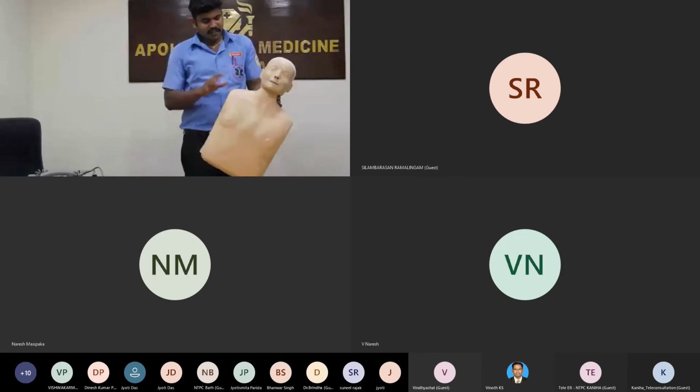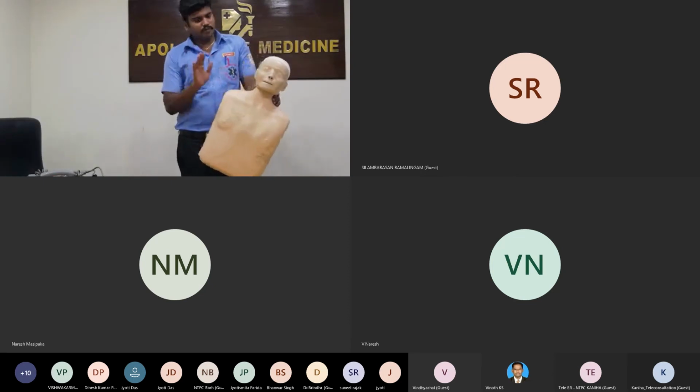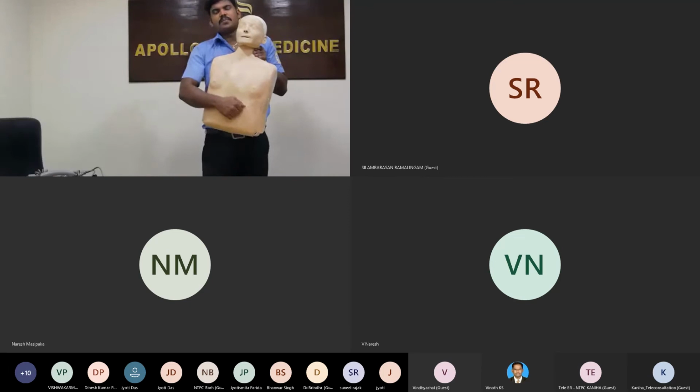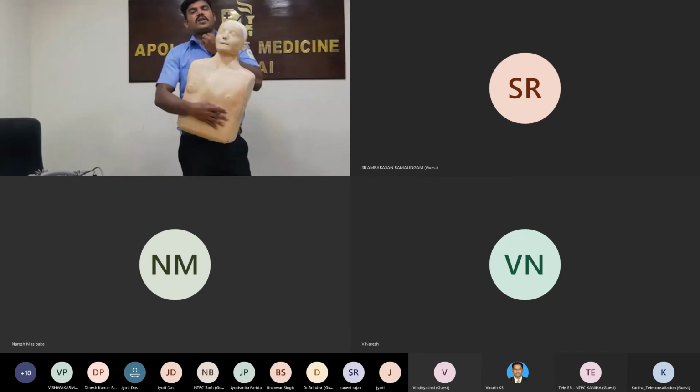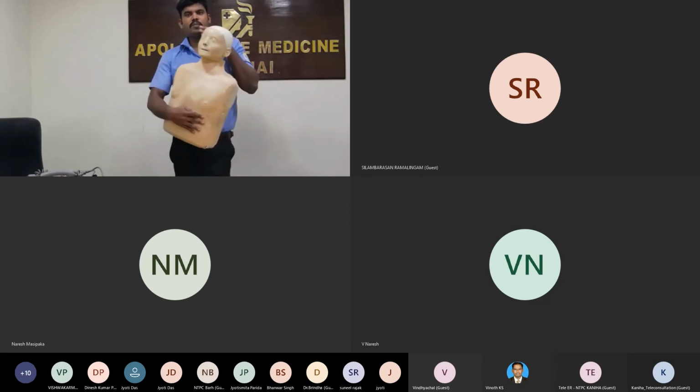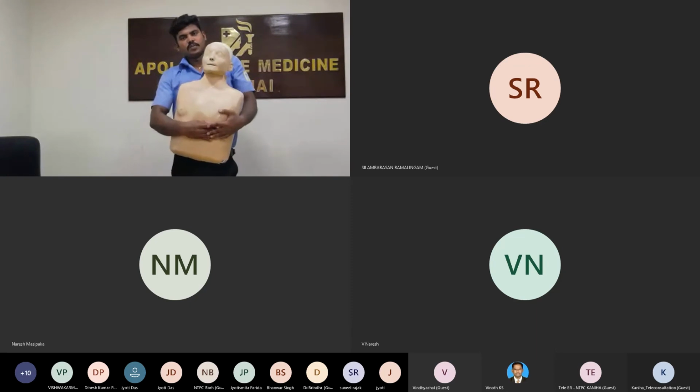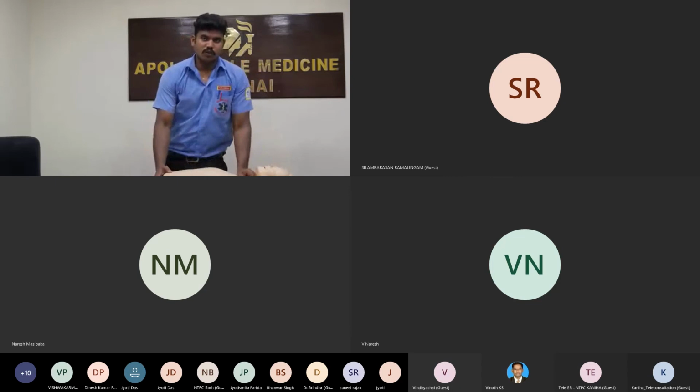Okay, in the meantime you assess the patient's response. If he responds, continue the Heimlich maneuver. In the meantime, because the food particle or foreign body is movable, sometimes it blocks the hole, sometimes half of it is blocked, sometimes it is closed fully. So he will become unresponsive. That is the critical point. At that time he also goes into cardiac arrest.